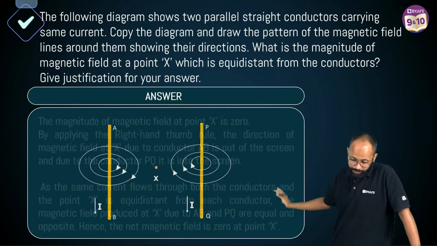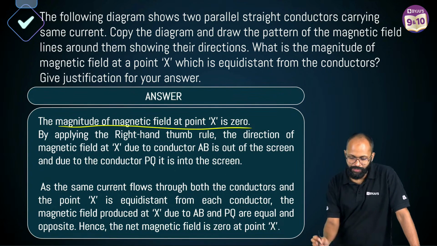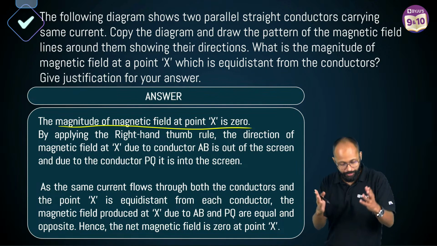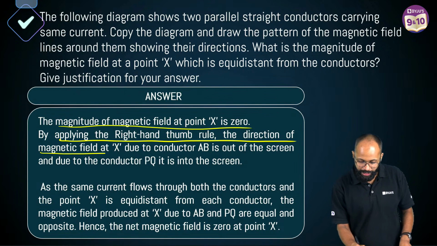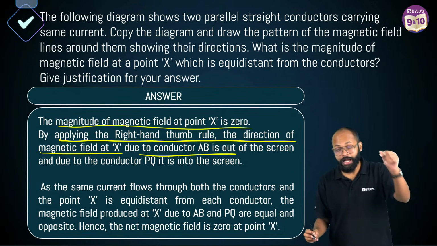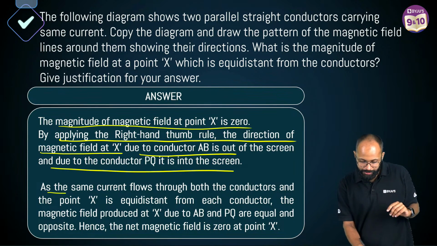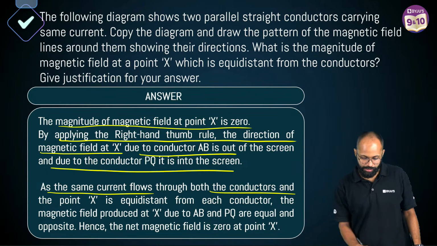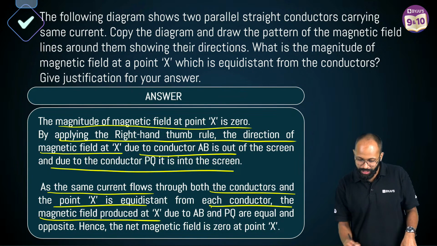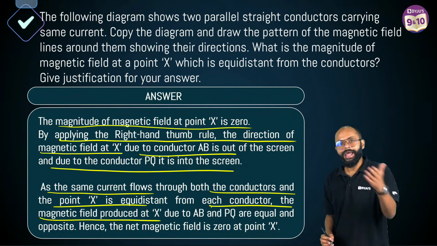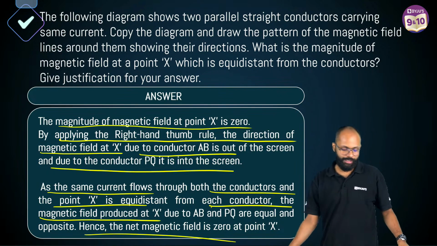Draw the diagram first, then explain. Sir, how to explain? The magnitude of magnetic field at point X is 0. Why? Explain. By applying the right hand thumb rule, the direction of magnetic field at X due to conductor AB is out of the screen. Due to PQ, it is into the screen. As the same current flows through both the conductors and point X is equidistant from each conductor, the magnetic field produced at X due to AB and PQ is equal and opposite. Hence, the net magnetic field is 0 at point X.